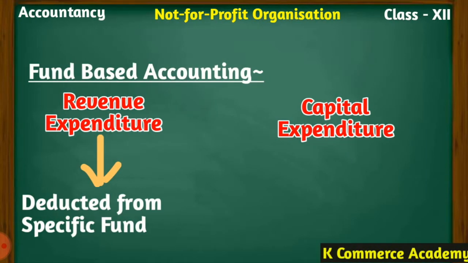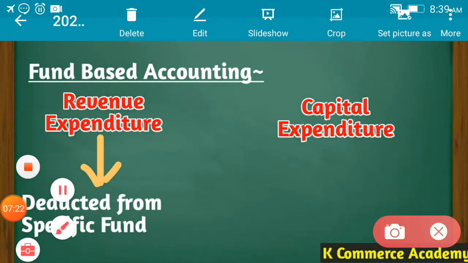Whenever a fund has been created, a separate fund has been created for revenue expenditures, for example, tournament expense, sports expense, prize distribution expense, function or any concert expense. Whenever a particular fund has been created for revenue expenditure, then the expenses incurred will be deducted from that particular fund.